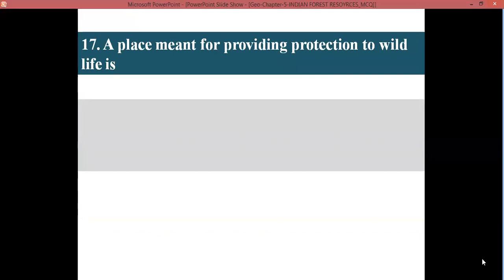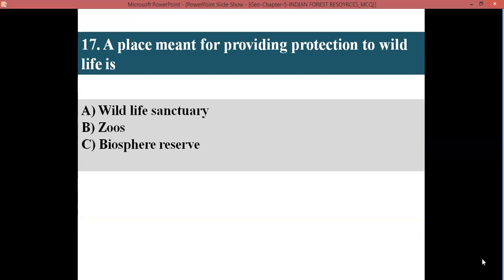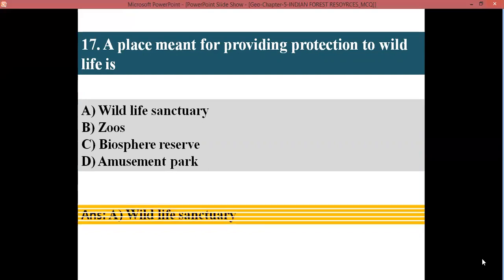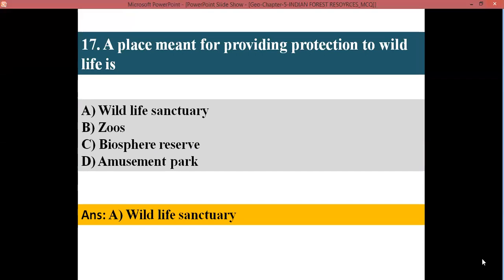A place meant for providing protection to wildlife is a wildlife sanctuary, zoo, biosphere reserve, or amusement park. Yes, children, the answer is wildlife sanctuary. Wildlife sanctuaries are the places where all animals are protected in their own natural habitat.